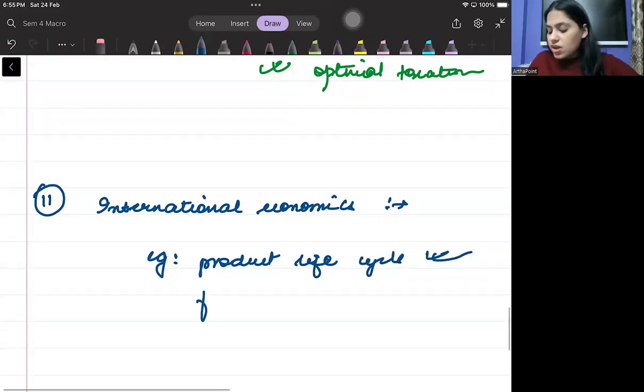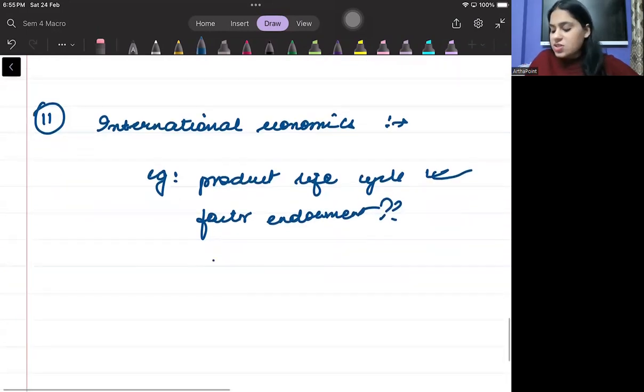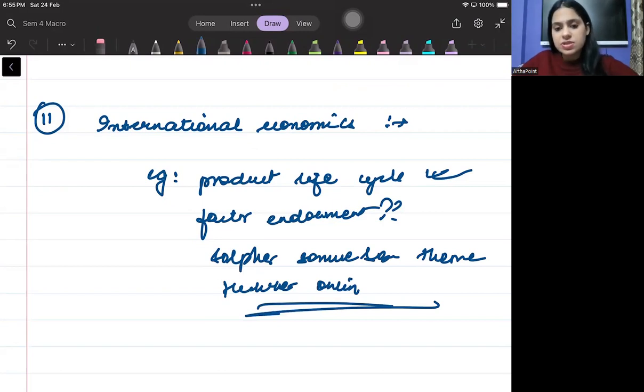If I ask you, okay, factor endowment, under what does this come? Or if I ask you what is Stolper-Samuelson theorem, or I ask you, okay, what is Heckscher-Ohlin theory, right? तो ये concepts, you have to be aware about these concepts.